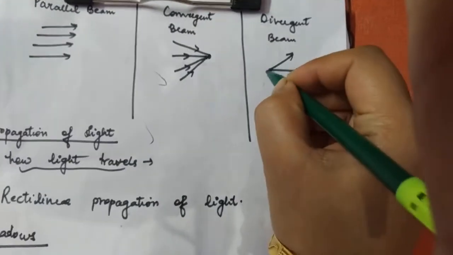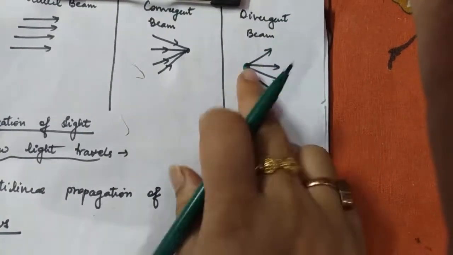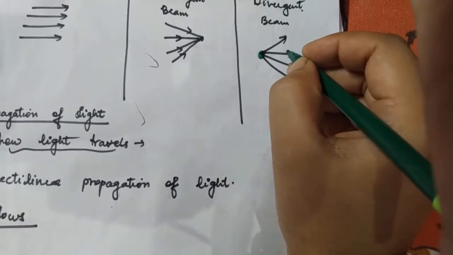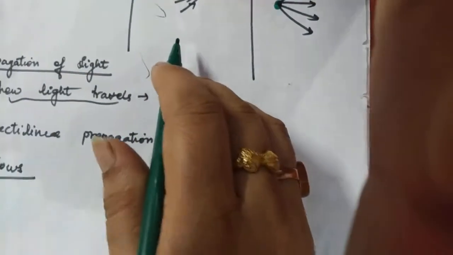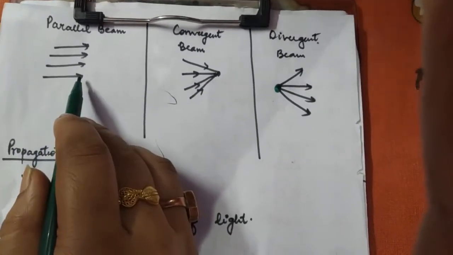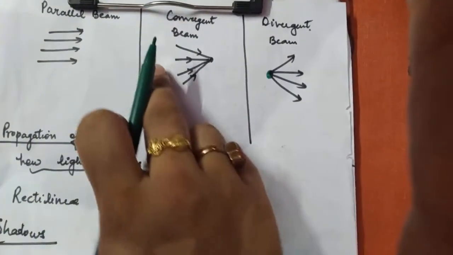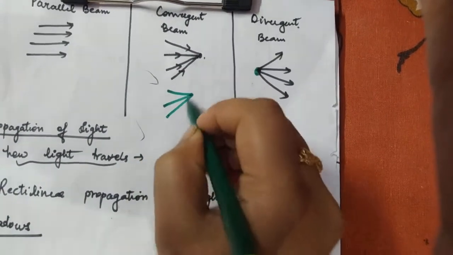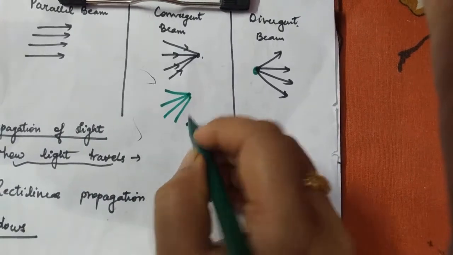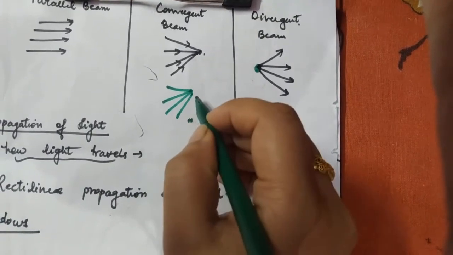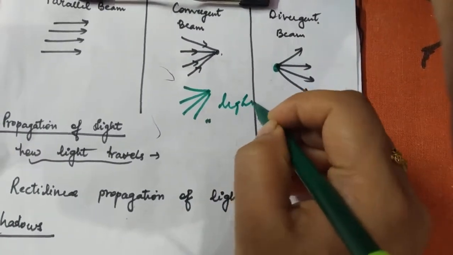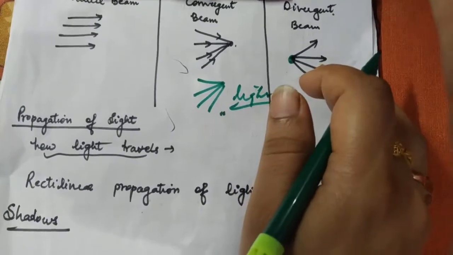And if they start from one point and then the rays go in different directions, then it is known as a divergent beam. And beta, in this chapter you have to be very sure about one thing: you have to make these arrows to show the direction. If the light is going from left to right, you have to put the arrow like this. Rays are coming from different directions and meeting at a point, so you have to show it with this arrow. If I make a diagram without the arrow, nobody will be able to understand whether the rays were going out or coming inside into one point. So making the arrows is very important whenever you are talking about this chapter of light. I hope you are getting my point.